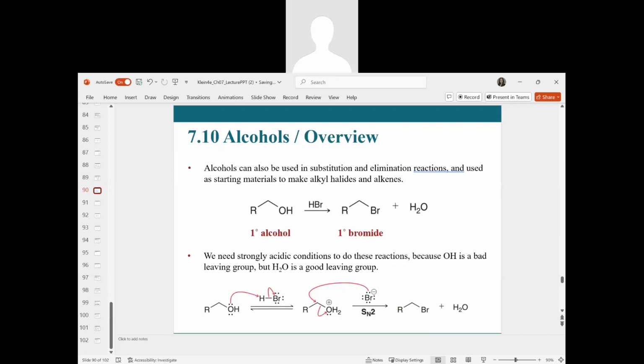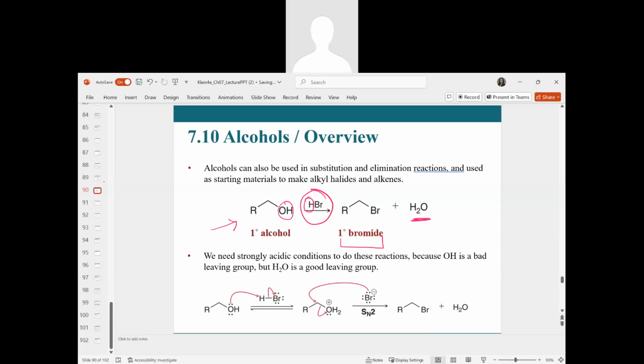Alcohols can also be used in substitution and elimination reactions, similarly to the tosylates that we saw. What we see here is a primary alcohol. We can treat it with hydrobromic acid and produce an alkyl halide. In this case, it's a primary alcohol, so we would produce that primary bromide as our product, and of course water as well. The OH and the H form our other product.